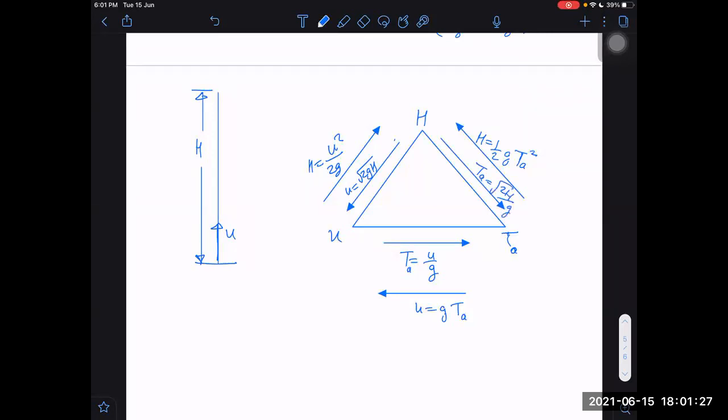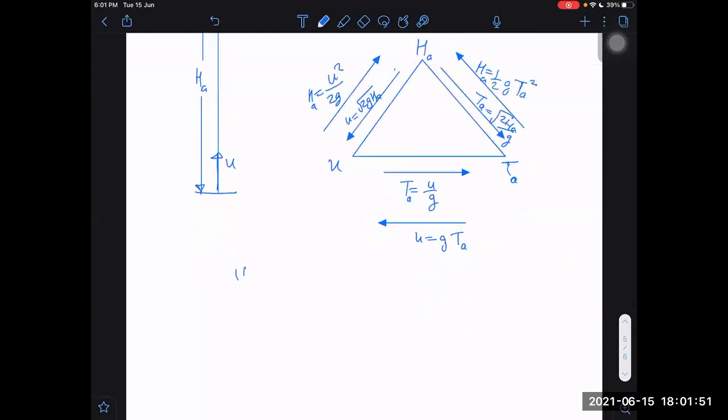This h can be said as height of ascent, Ha. Similarly, I have formulas for v velocity also, but I don't want to write that. Why not? Because if u changes to v, then ascent changes to descent, but the remaining formulas are the same only, right or not? Ha equals UT minus half GT square.